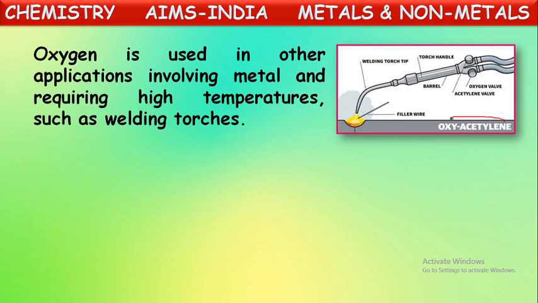They are called oxyacetylene torches. There, the organic gas acetylene is burnt in the presence of oxygen gas, and hence it can produce a flame with a very high temperature. Around 3000 degrees Celsius it produces there. So at that temperature, metals will start melting so that they can bend these metals into different shapes, and they can weld, they can join the metals also. Okay, so for welding purpose and molding purpose of these metals, they use this oxygen gas in the form of oxyacetylene torches. And one more, it is oxyhydrogen torch also.